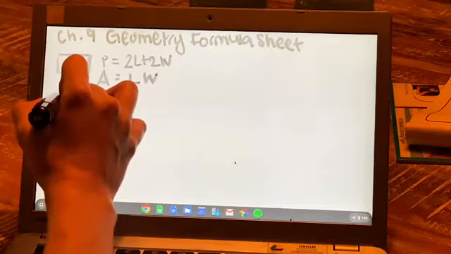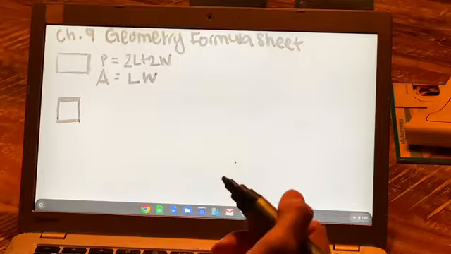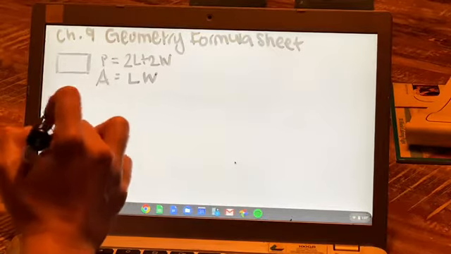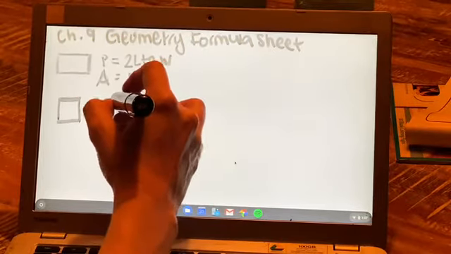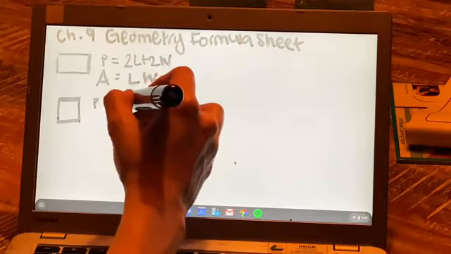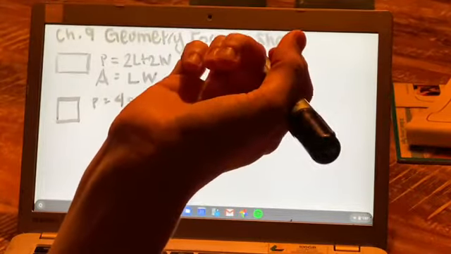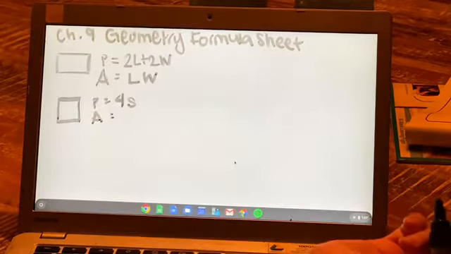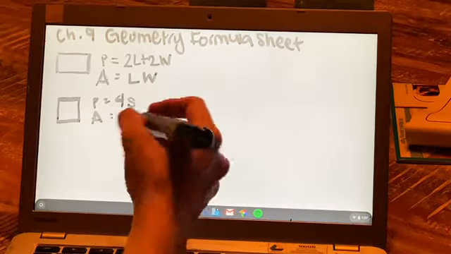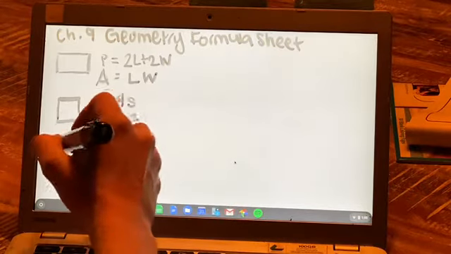What if you had a square? So what's the difference between a rectangle and a square? A square has all four sides the same, right? 4 equal sides. So in this case, the perimeter could be 4 times the side. You know that I don't like to use S's for variables usually, but in geometry they tend to use it a lot with squares and cubes. And then the area would be what? Length times width, but in this case, we could say side squared. Does that make sense? Okay, so the next shape I want to talk about is a triangle.